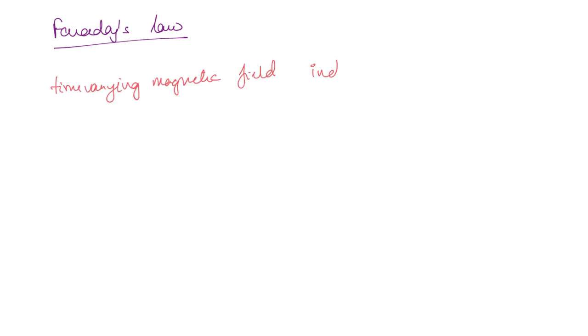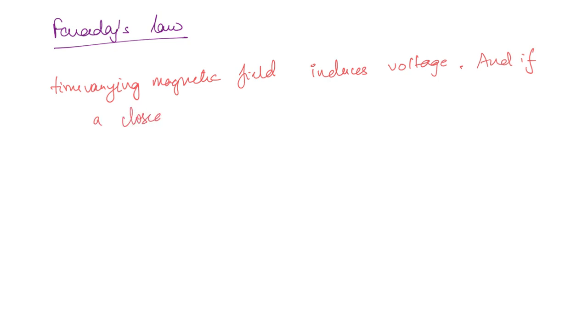Faraday's law. So we have seen that the electric and magnetic fields, when they are time varying, are interdependent on each other. Now we will see the mathematical relationship. The first one is Faraday's law. A time varying magnetic field induces voltage across a conductor. And if a closed circuit is available, then a current will flow.